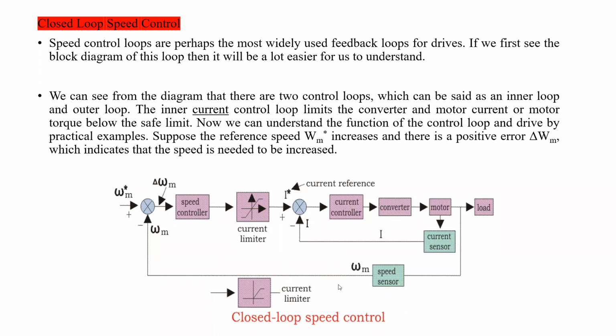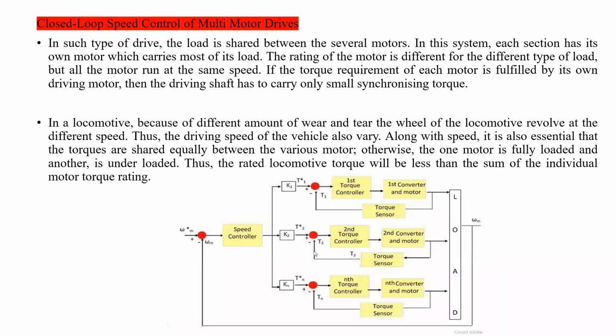Okay. Next one is the closed loop speed control of multi-motor drives. Closed loop speed control of multi-motor drives. Multi-motor drive means क्या होता है? मल्टी-मोटर ड्राइव्स में कितने लोड रहता है, कितने मोटर्स रहता है?